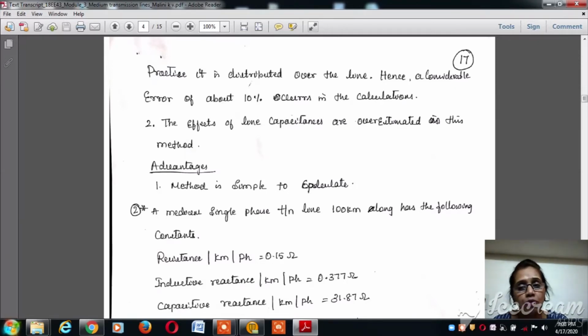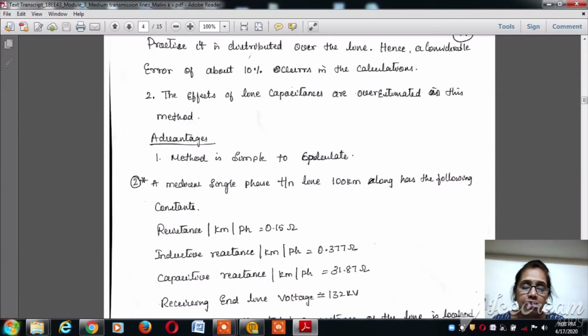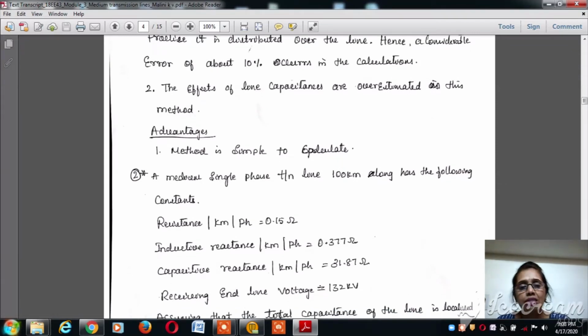Hence an error of around 10% can be expected in the calculations, and the effect of the line capacitance is overestimated. So we estimate that due to the presence of the line capacitance the power factor is always at the optimum. This is overestimated and may not be so in actual practice.